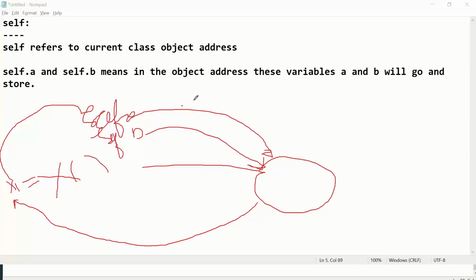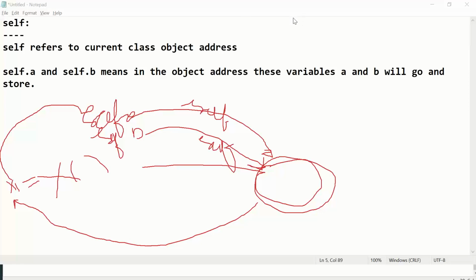Correct. Self is like an Uber. It knows where the object is located in the memory, and self brings a and b to the object. A and b I compared with small kids like you, right? Students who want to go to the railway station, so this is the railway station, and self is like the Uber car, a and b are you. And next one is your father. So I told you this example, if you remember. So basically self.a, self.b means it is storing these two variables in the object address. So this is the technical concept.